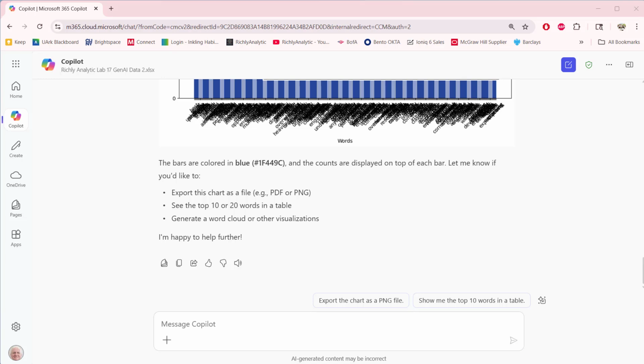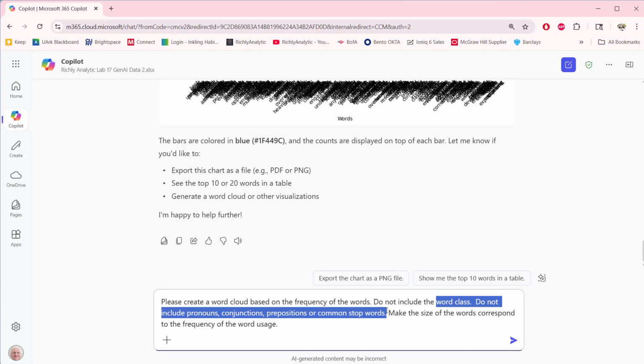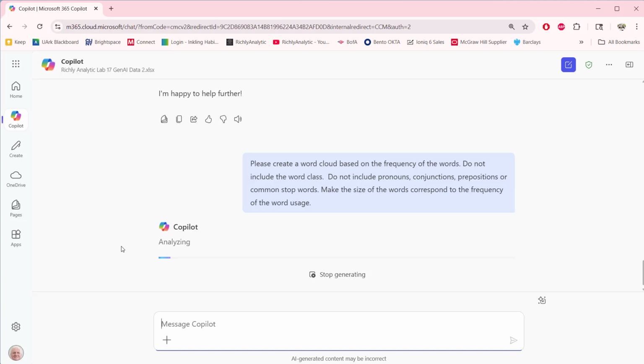Next I'm going to ask it to provide a similar frequency count, but now in terms of a word cloud based on the frequency of the words. Again, I'm saying do not use the word class or the prepositions, pronouns, and so forth. And the size of the words should correspond to the frequency of the word usage. It may do that already. It knows what a word cloud is. But if I specify it directly, it is more likely to provide it the way I want. So now it's going to produce the word cloud based on that.